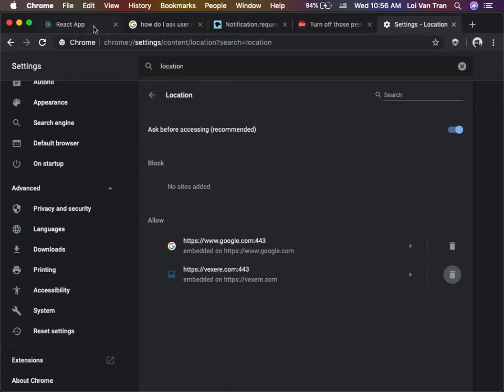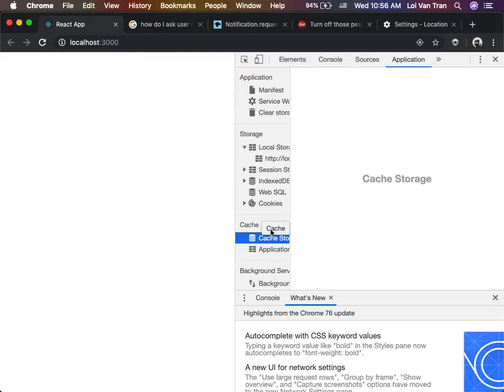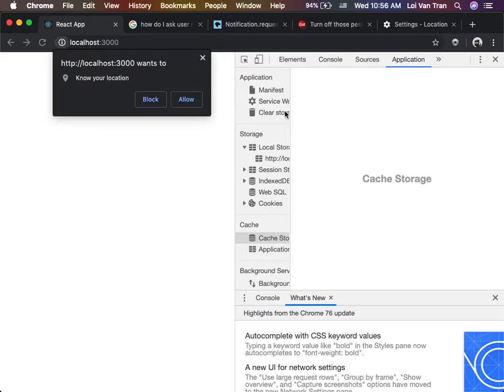I can just delete this permission. Guess what's gonna happen when I refresh this page? Yeah, it's just gonna ask again. There it goes. Localhost 3000 asking me for permission. I set this one time. Chrome is going to remember my choice. So I allow.